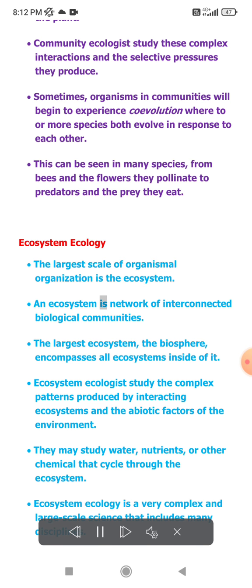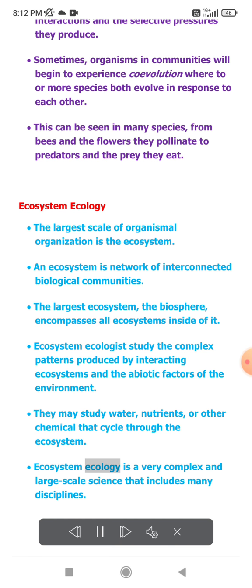An ecosystem is a network of interconnected biological communities. The largest ecosystem, the biosphere, encompasses all ecosystems inside of it. Ecosystem ecologists study the complex patterns produced by interacting ecosystems and the abiotic factors of the environment. They may study water, nutrients, or other chemicals that cycle through the ecosystem. Ecosystem ecology is a very complex and large-scale science that includes many disciplines.